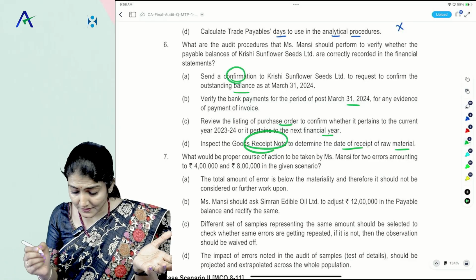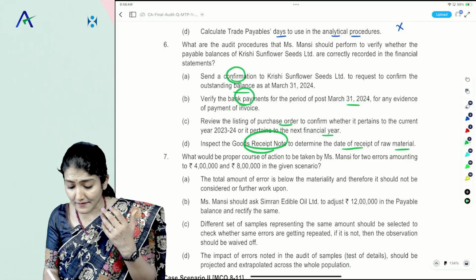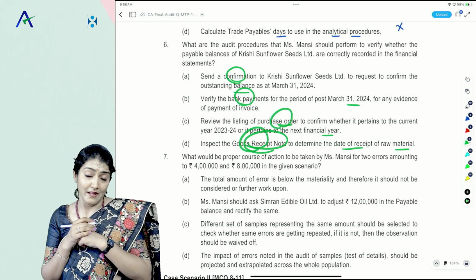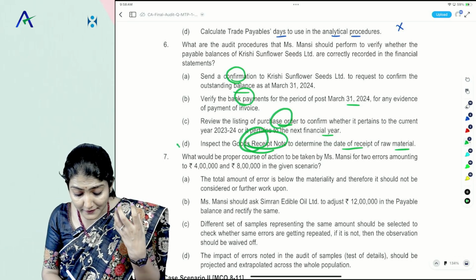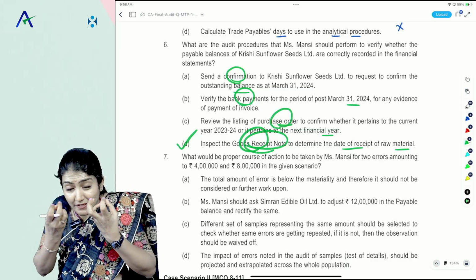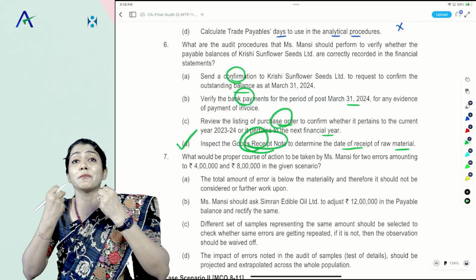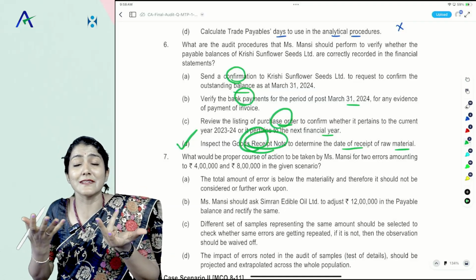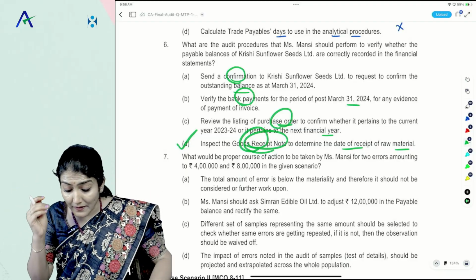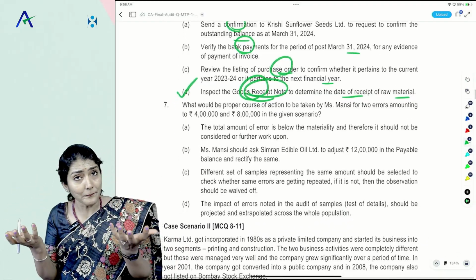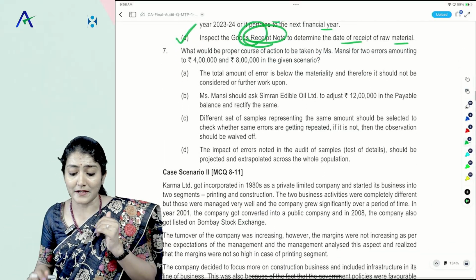So confirmation, then it says bank payment, then it says purchase order or GRN, right? So what we would like to check is the GRN, that when the goods have actually been received by the company, when the risks and rewards of ownership have been transferred, accordingly the purchases are to be recorded, right? So inspect the GRN to determine the date of receipt of the raw material.